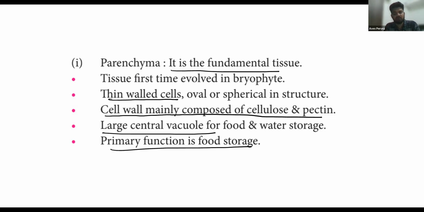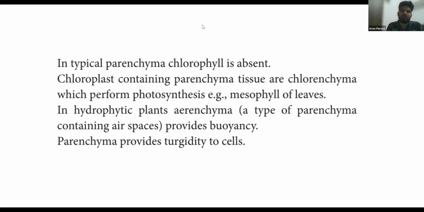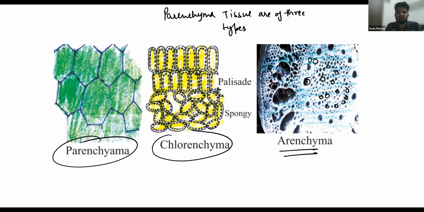Okay, let's move further. Let's talk about this one. In typical parenchyma, you know that the chlorophyll is absent. Chlorophyll is not present in simple parenchyma. They generally have large central vacuoles, and they are designed to store food. But if they bear some chlorophyll, where is chlorophyll present? Chlorophyll is present in the chloroplast. Chloroplast is a cell organelle that is present in plant cells only. So if chloroplast is there, then chlorophyll must be there.